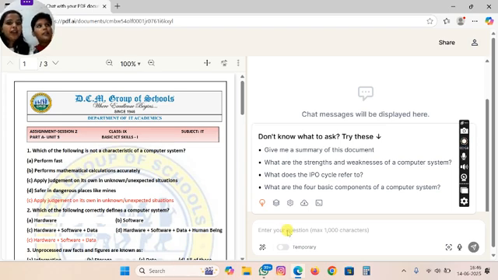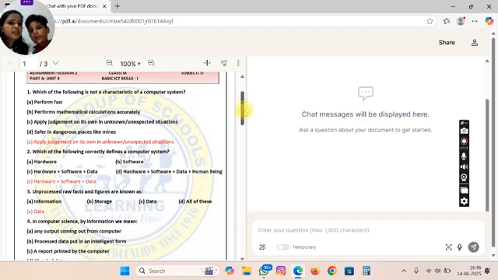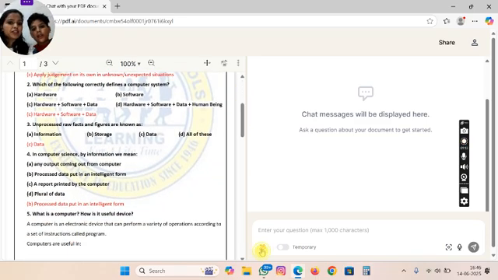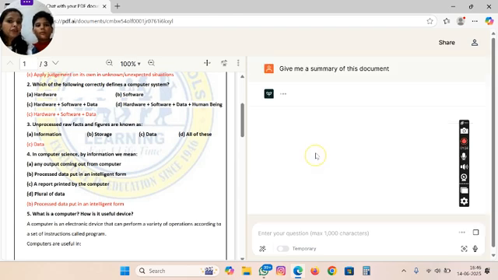Now, whatever question you want to ask, it will also show you some demo questions, like give me a summary of this document, or what are the strengths and weaknesses. It will read the whole content of your document, and then you can ask any question. Some document questions are already designed, you just have to select one. If you want to see the summary, you will click here.